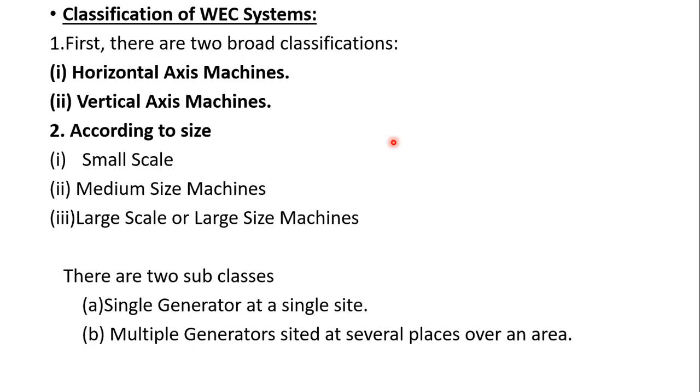We can use them, and places which require very low power can also choose small scale. Next, coming to the medium size machines, the range is 2 to 100 kilowatts. Up to 2 kilowatts we call small scale, and from 2 kilowatts to 100 kilowatts we put them in the category of medium size machines.